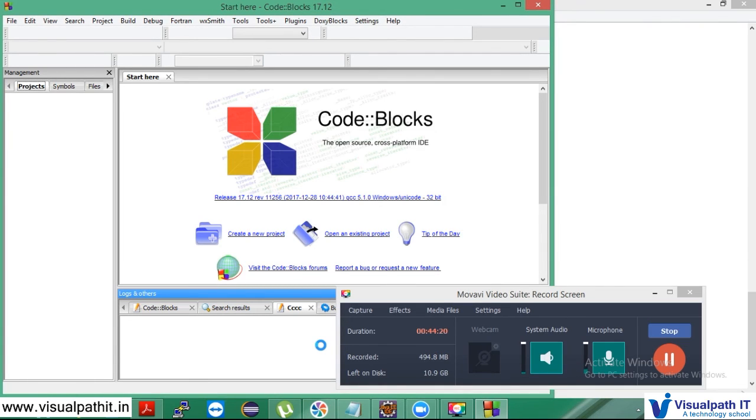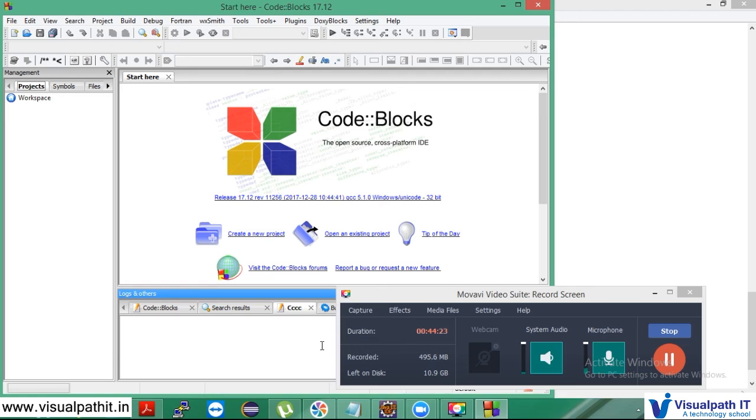It has a few windows, in which you can see the projects on the left-hand side, and here in the start page you have an area. This is the place where you write your C++ program, and this is where the output will come. This is the place where you will see the errors, and it will tell you what you're supposed to do and where you have the errors.